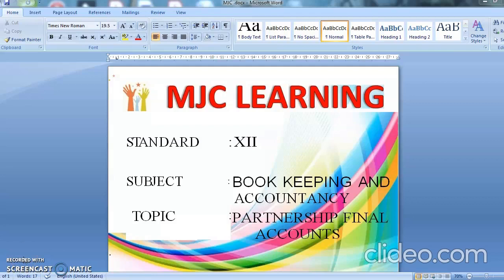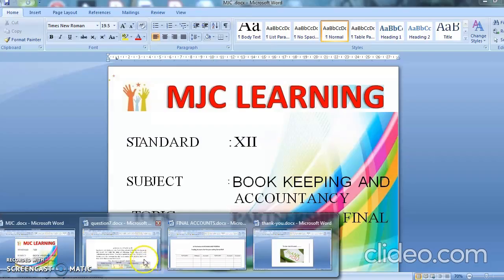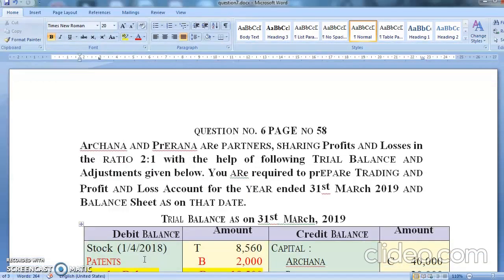Today I'm going to teach you the subject Bookkeeping and Accountancy, and the topic name is Partnership Final Accounts. Okay students, let's start. First read the problem, we'll understand the problem and then we can go ahead in solving it. This is question number 6, page number 58 of government textbooks.